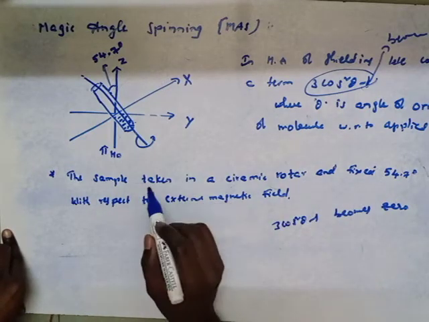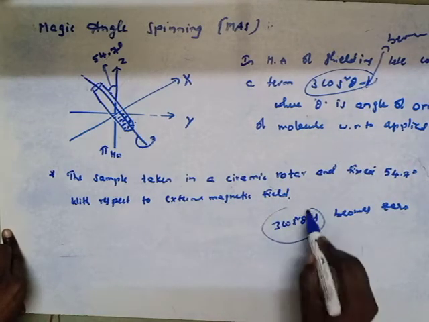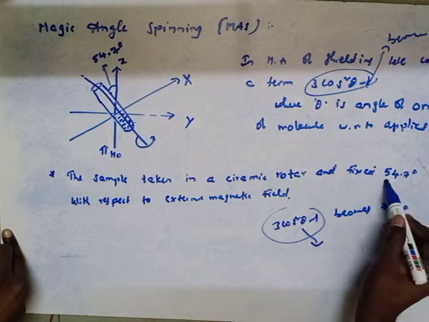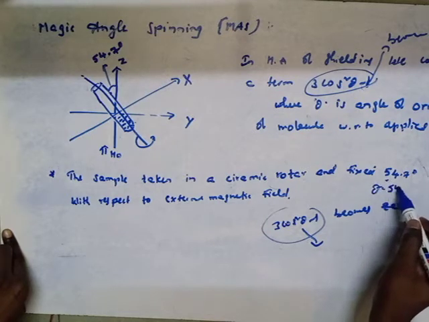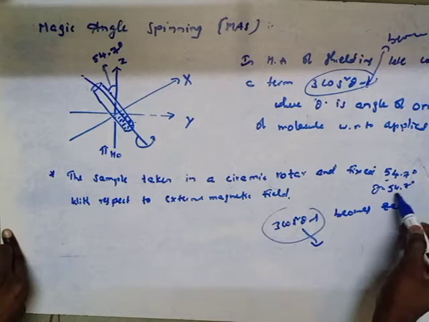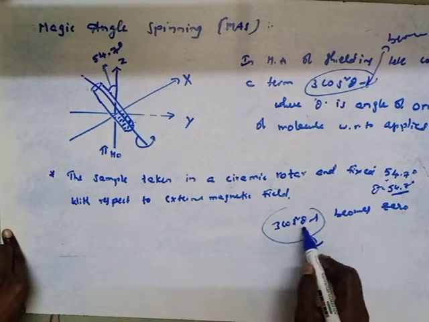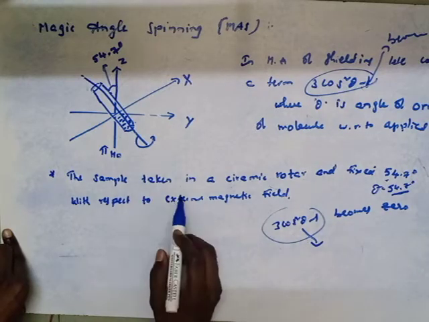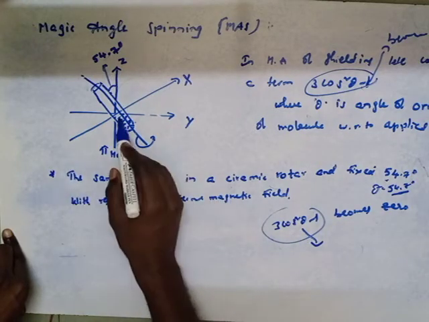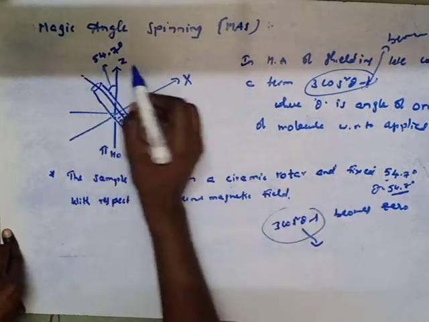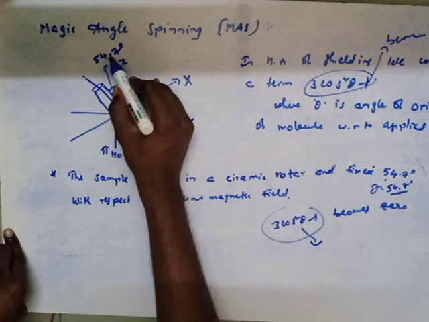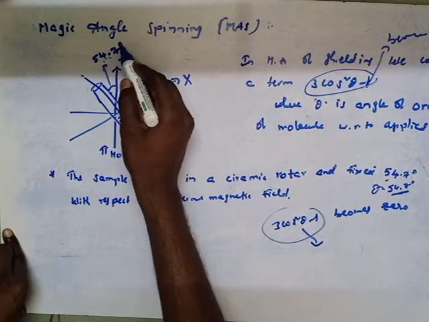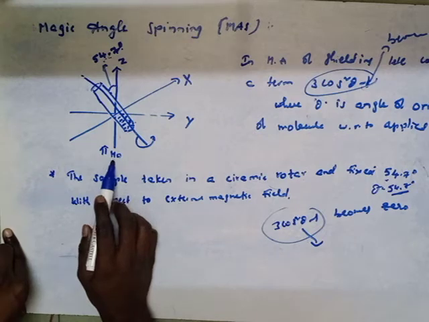And here, see once again, the term 3 cos square theta minus 1 becomes 0 only when we fix theta equal to 54.7 degrees with respect to our external magnetic field.